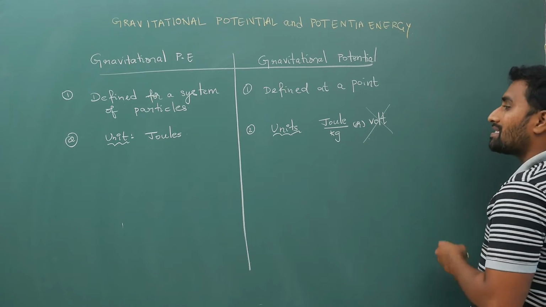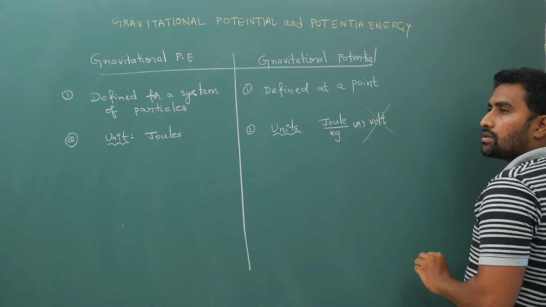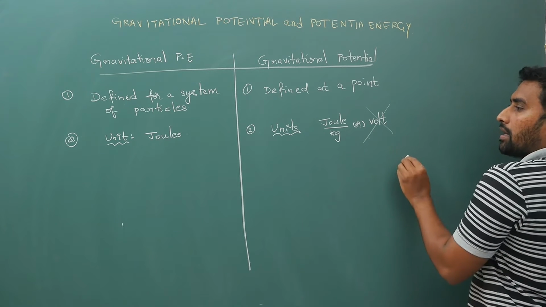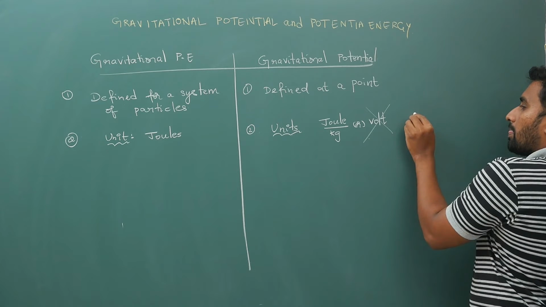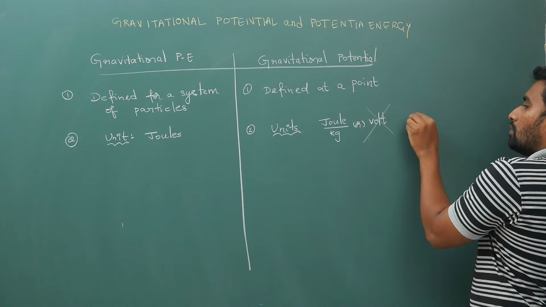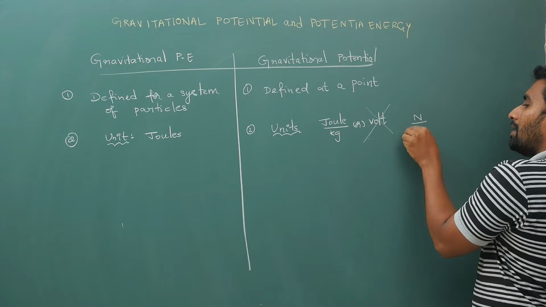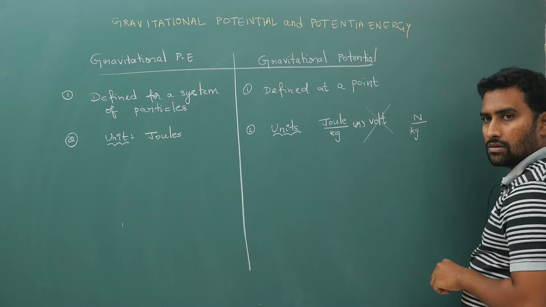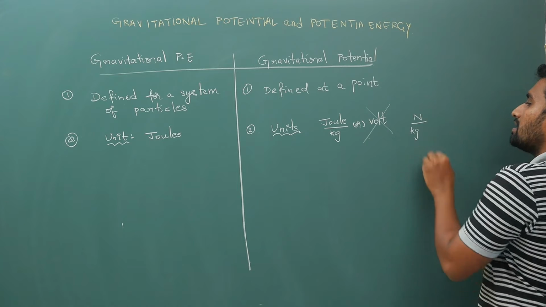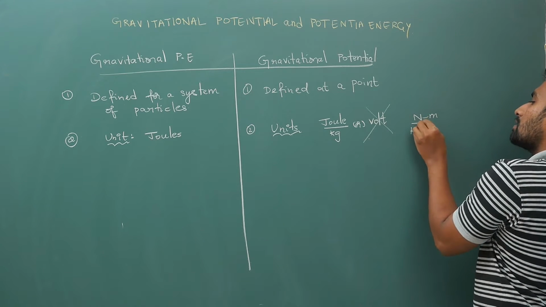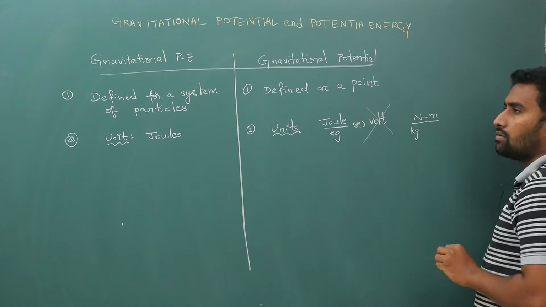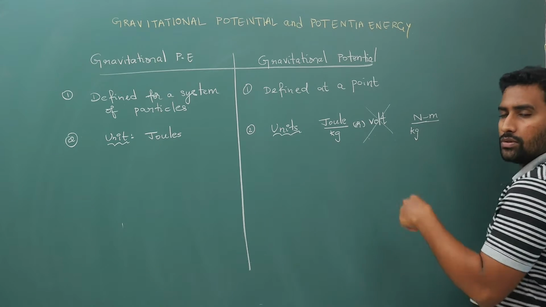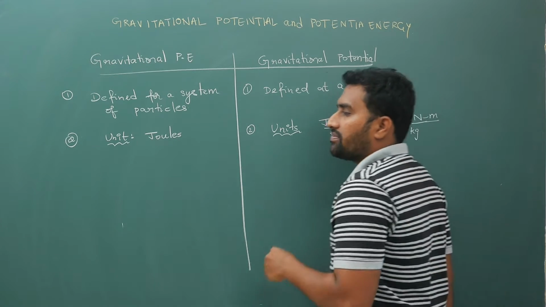Instead people will give this as Newton per kg. Newton meter per kg they will also use, but less frequently.